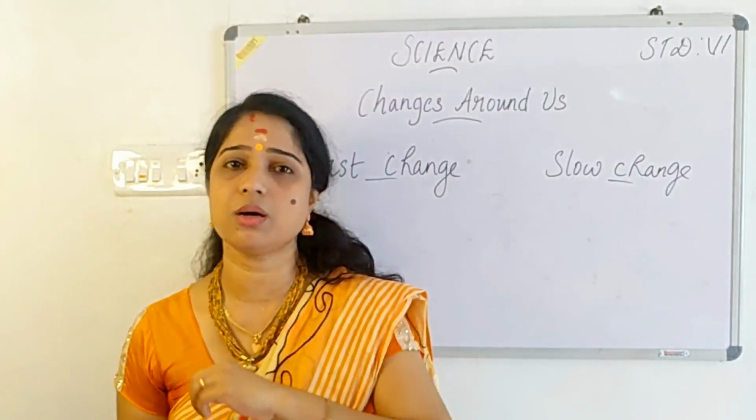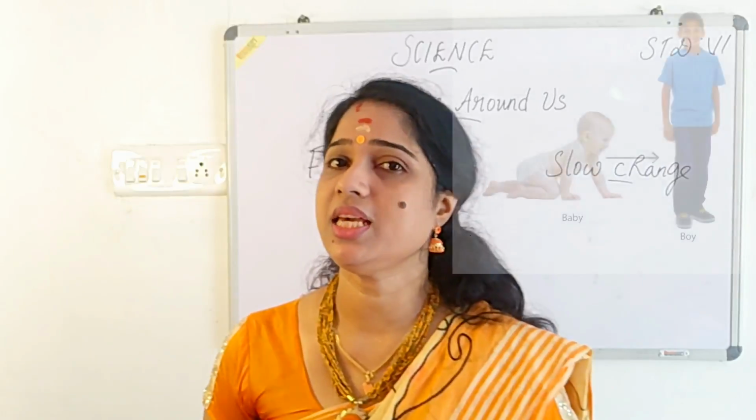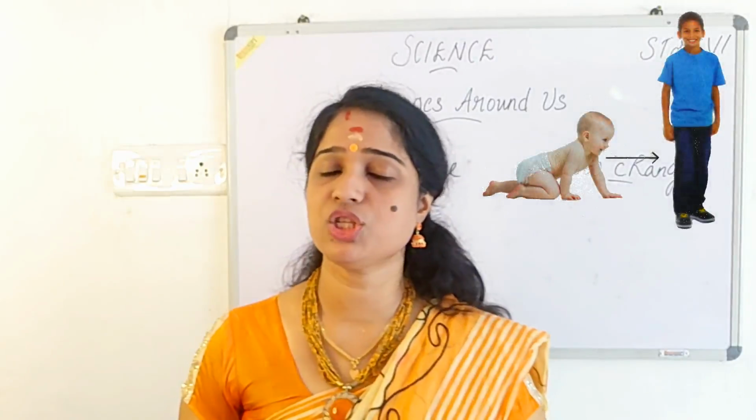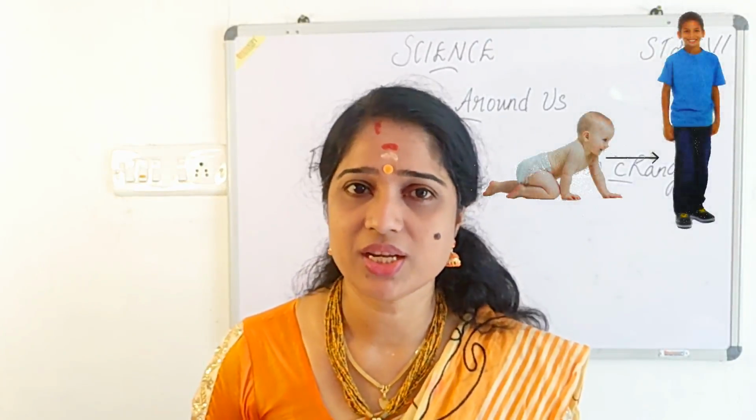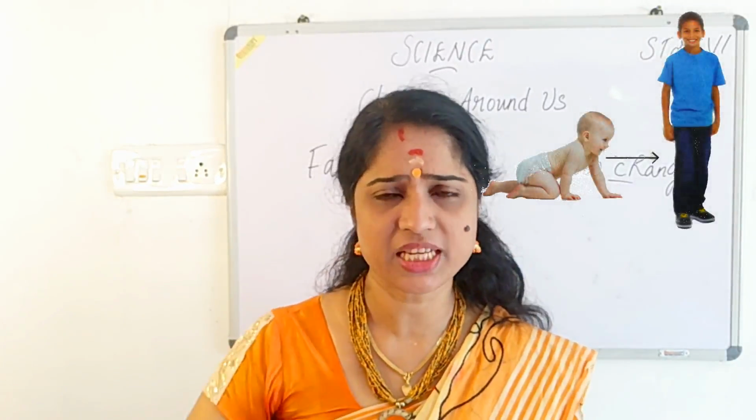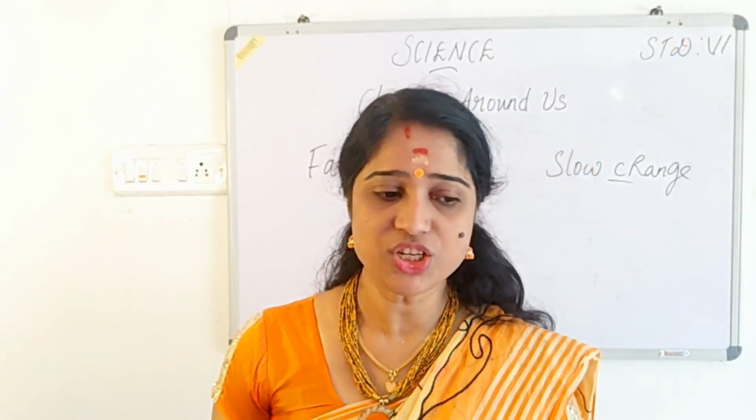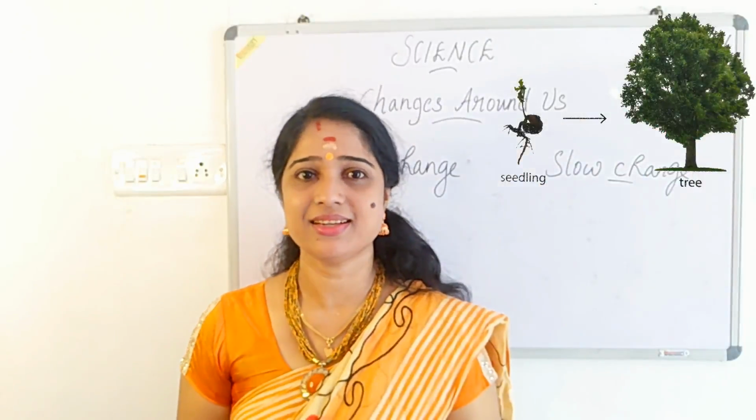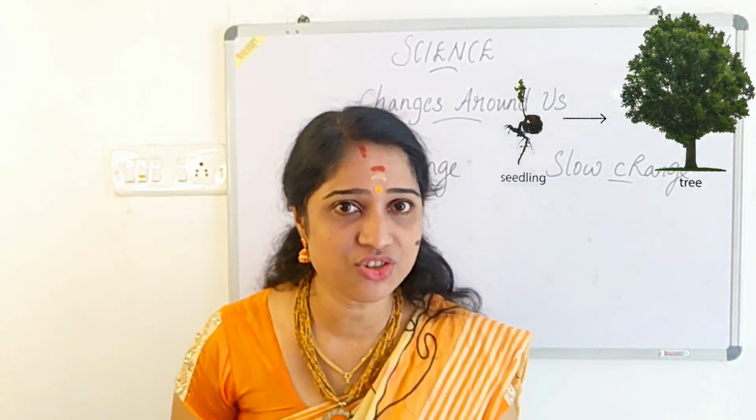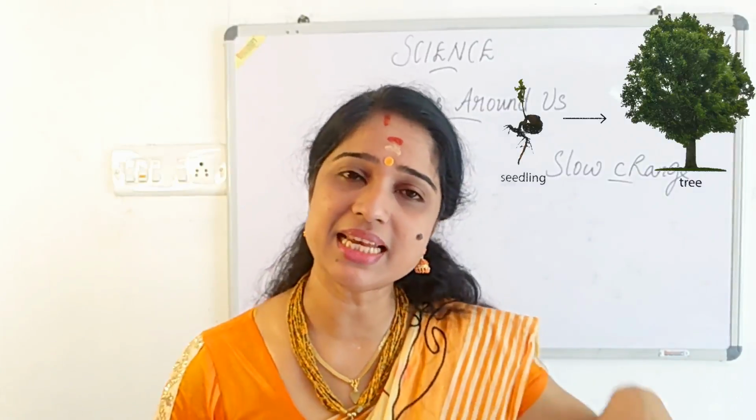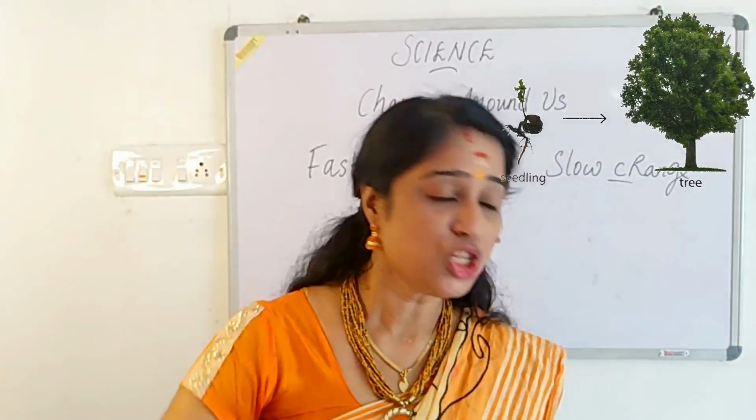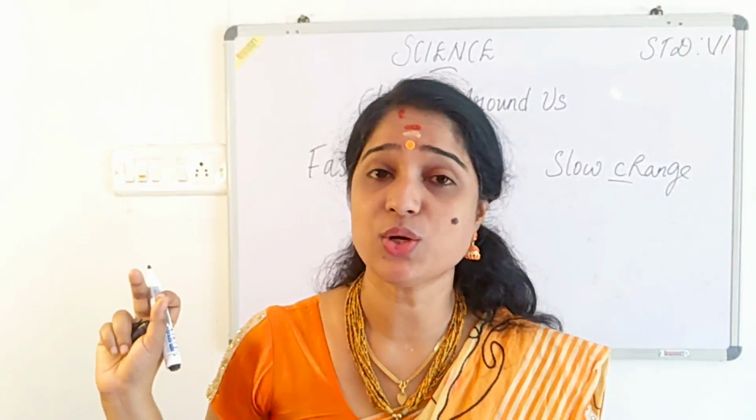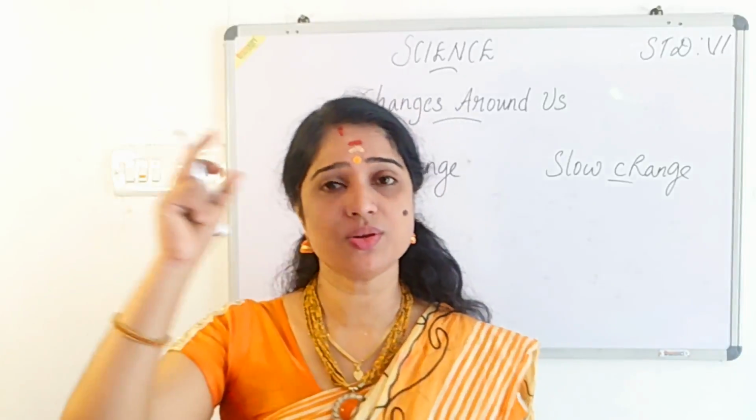Then what about slow changes? It takes years or sometimes months. For example, you are a child. After some years, you become an adult. It's a slow change. It doesn't take place within 1 or 2 months. It's a long process. And changing of a seed into a big tree. What change is that? Is it a fast change? No, it's a slow change. It takes years for a seed to become a mango tree. It takes so many years. Then growing of a baby into an adult.